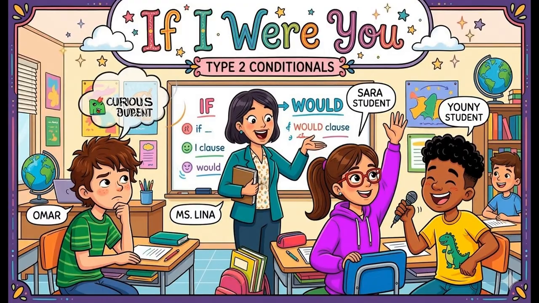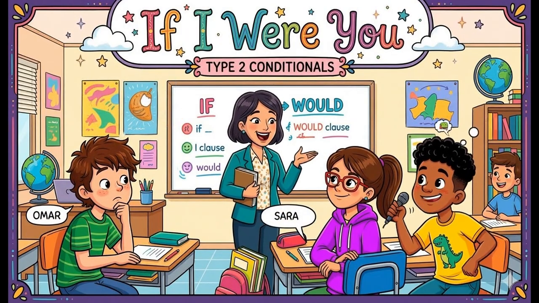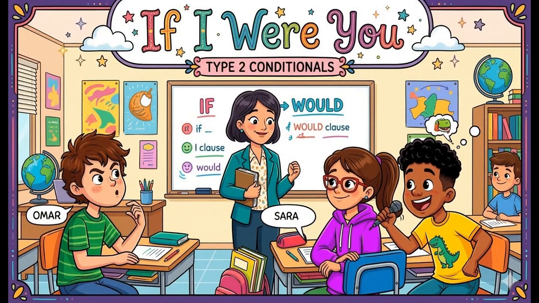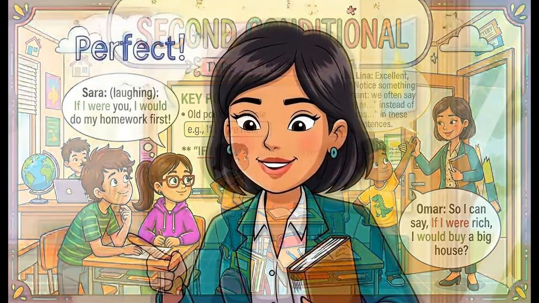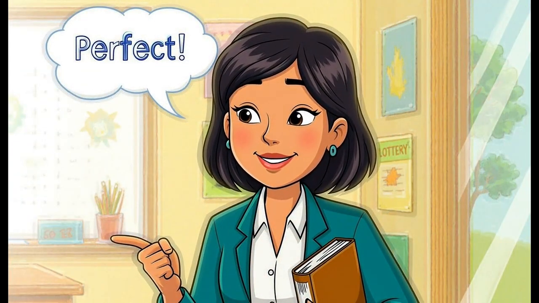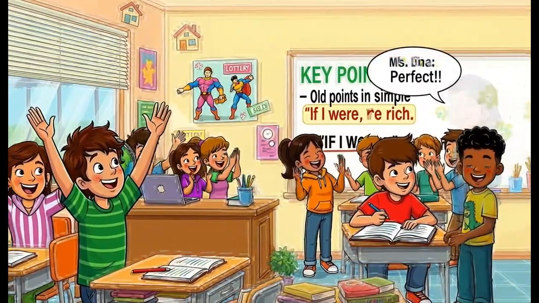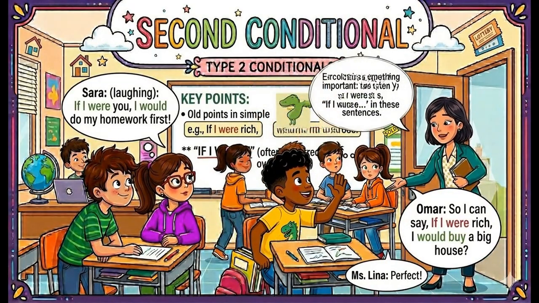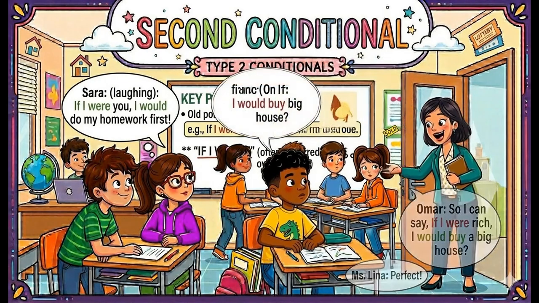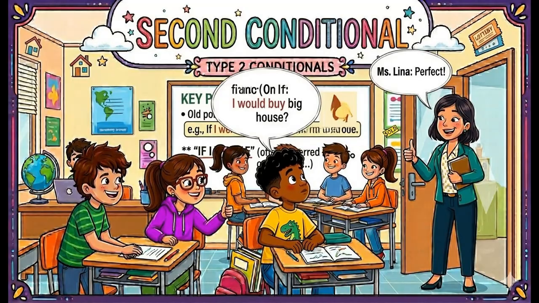All right, class, who can give me an example using if I were you? If I were you, I would study for the test. Excellent. Can you give another one? Good one. Perfect. Excellent, Sarah. Notice we say if I were, so I can say, if I were rich, I would buy a big house. Yes, that's perfect.